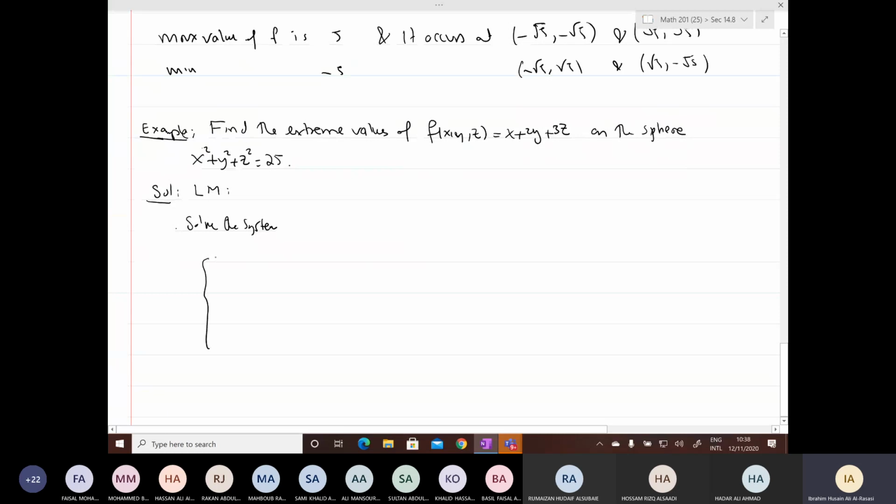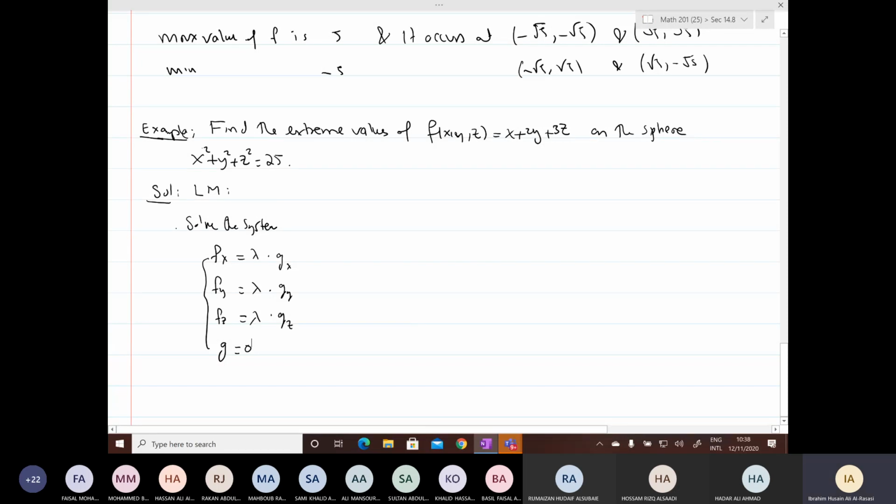It is the following: f sub x, f sub y, f sub z, you need to add the z component, equals lambda times g sub x, g sub y, and g sub z, and then g equal to 0. Exactly the same as in the previous example, but we are adding an extra equation, the z component.